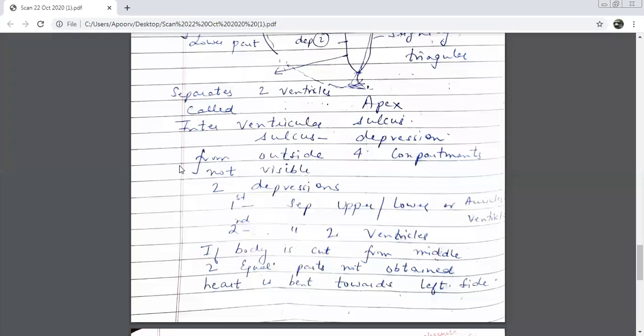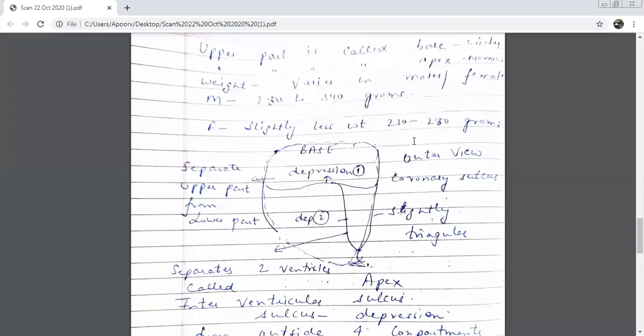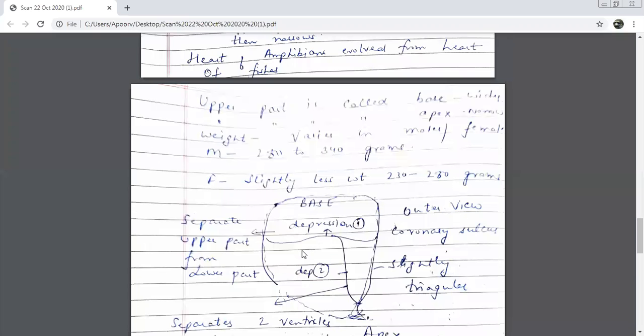Let me complete it. The lower one is called the interventricular sulcus. This word sulcus means what? It means depression. So very quickly, we had two depressions. This was the upper one, which separates the upper and the lower part. This is depression number 1. If you don't want to learn the names, just learn it as depression 1.